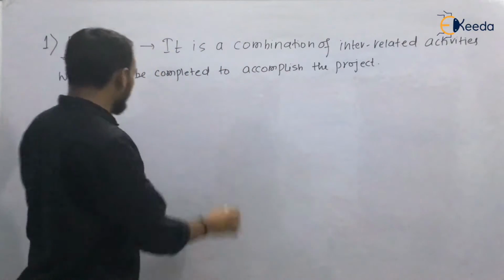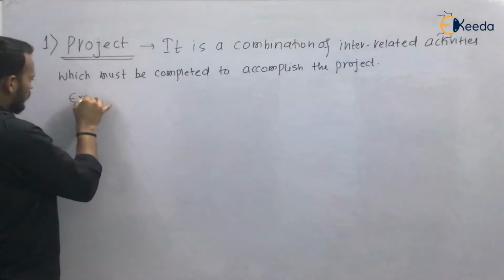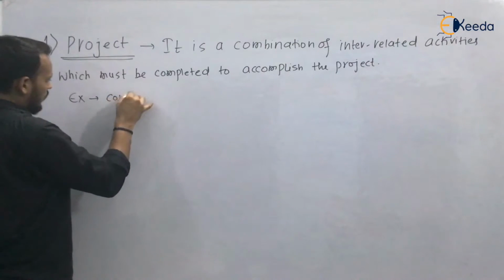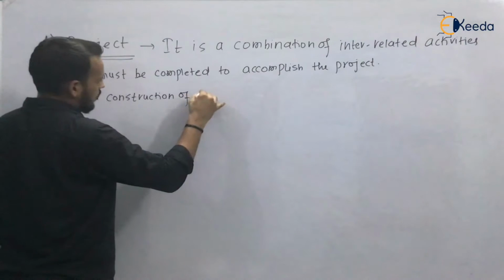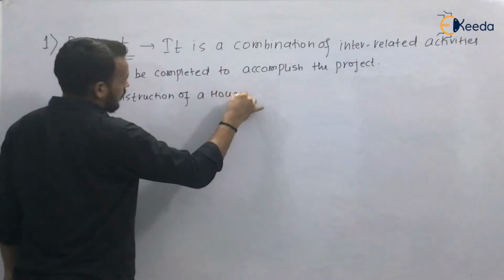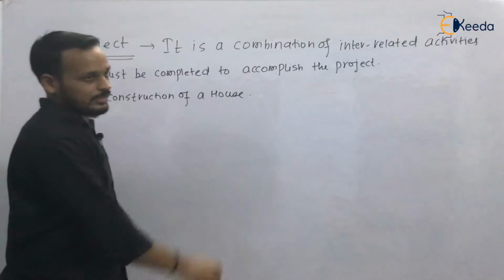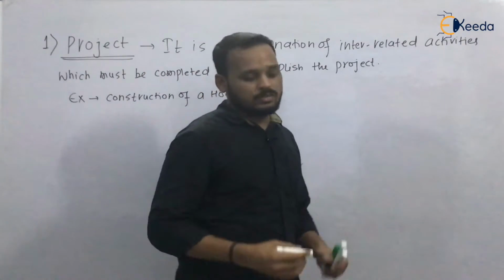What is the example? For example, construction of a house. Construction of a house is an example of a project.